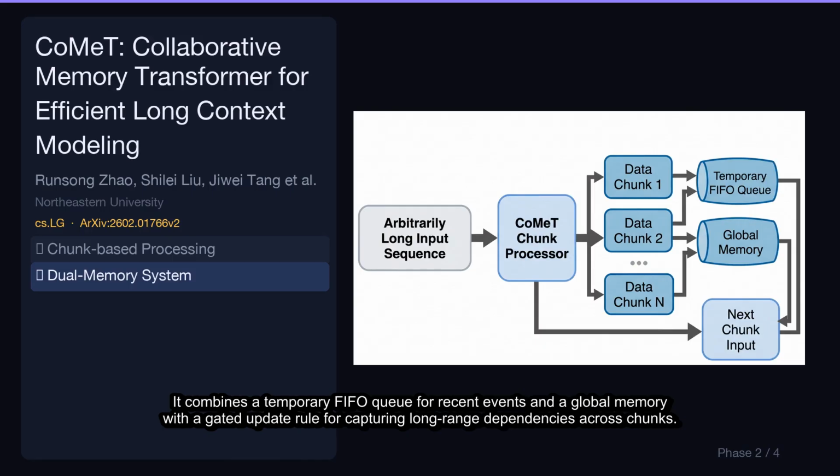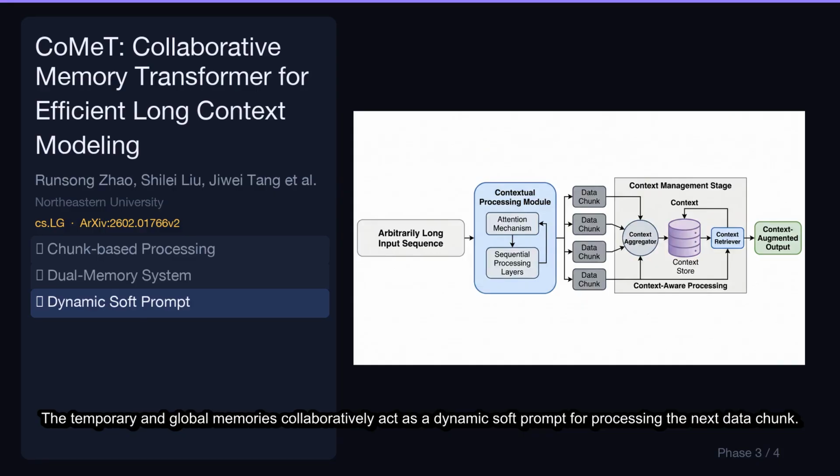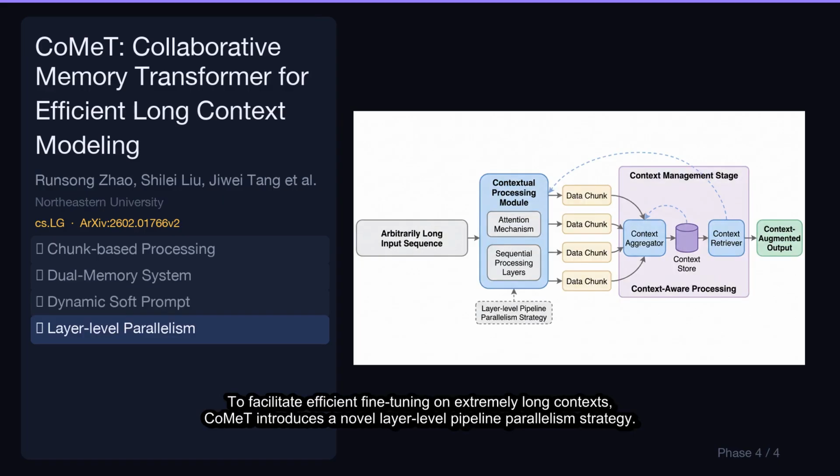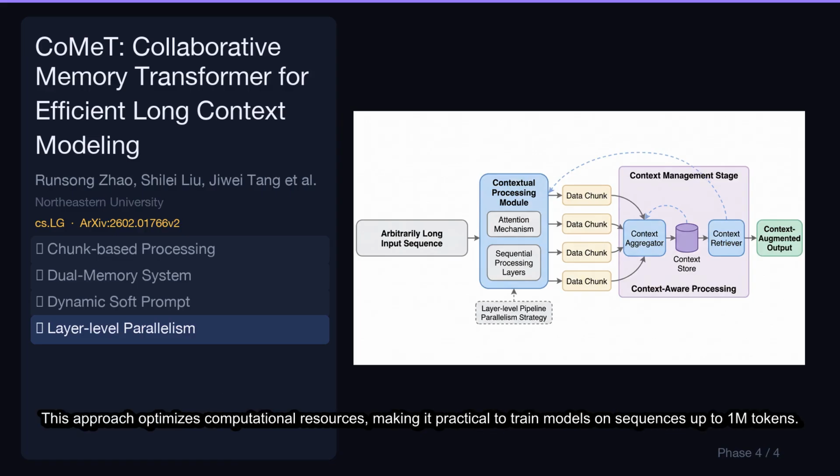It combines a temporary FIFO queue for recent events and a global memory with a gated update rule for capturing long-range dependencies across chunks. The temporary and global memories collaboratively act as a dynamic soft prompt for processing the next data chunk. This mechanism allows the model to effectively leverage accumulated context without reprocessing past tokens, enhancing long-range understanding. To facilitate efficient fine-tuning on extremely long contexts, CoMeT introduces a novel layer-level pipeline parallelism strategy. This approach optimizes computational resources, making it practical to train models on sequences up to 1M tokens.